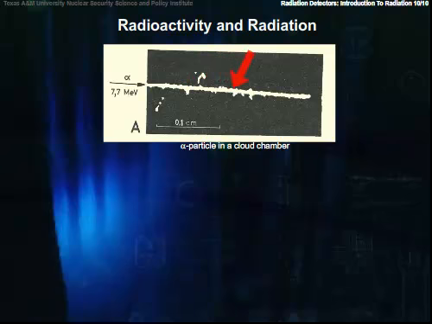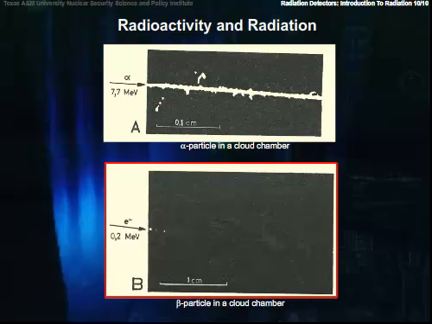Let's look at an alpha track in the cloud chamber. Note the scale at the bottom of the figure. The length of the line is 1 millimeter. There is a central core that is highly ionized, and every now and then there is a large knock-on collision that creates a delta ray, carrying energy away from the central core. For low Z materials, about half the energy is deposited in the central core, and about half is deposited by delta rays.